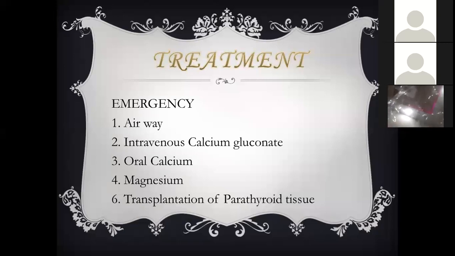Then the definitive treatment is transplantation of the parathyroid tissue. It is very important that when the patient is diagnosed with a parathyroid problem, then we have to give the transplantation of the parathyroid tissue. Then there is another way to treat these patients, that is synthesized parathyroid hormone.